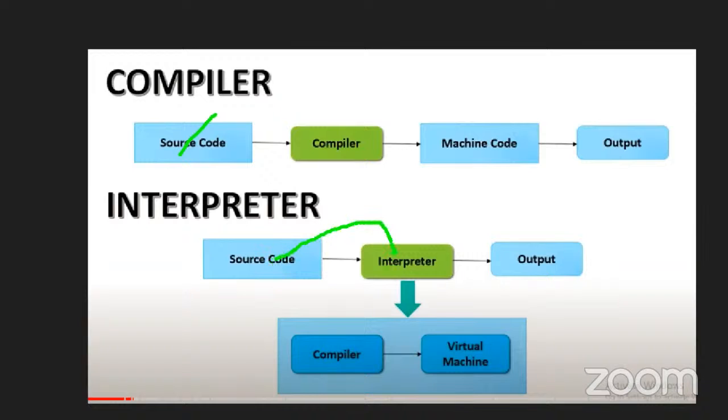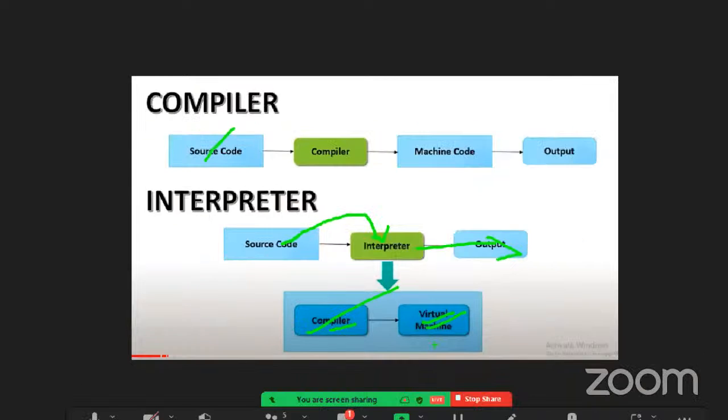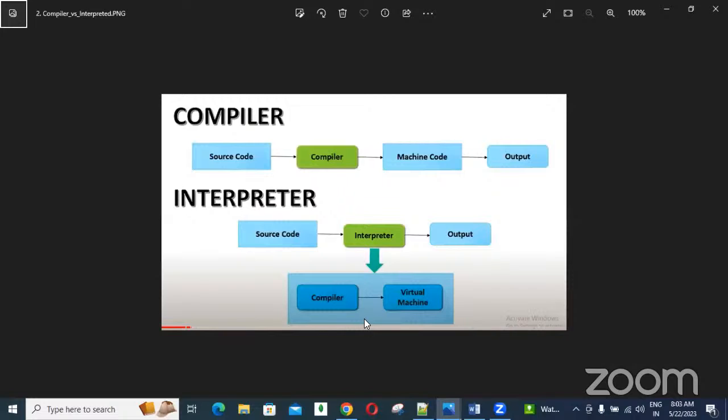The source code is taken by the interpreter, and the interpreter does compiling internally. Compiling means checking whether all lines are correct. If every line is perfectly correct, then it immediately converts into machine understandable code. Finally, this interpreter alone gives the response. No need for another statement. Internally it checks syntax and converts into machine code. Machine code is nothing but zeros and ones format, which we call bytecode. Clear, everyone?